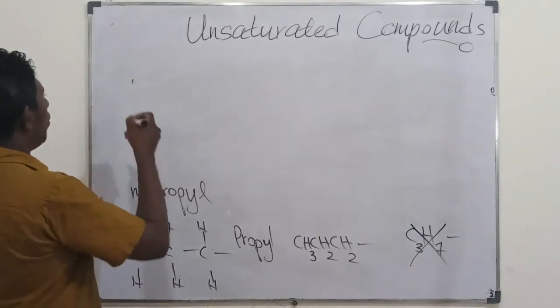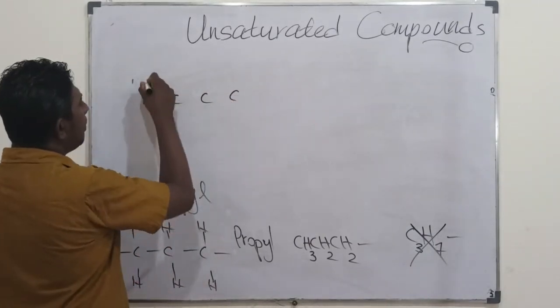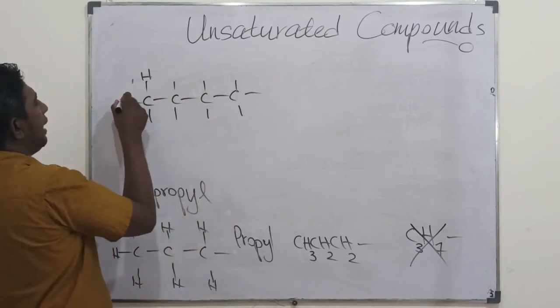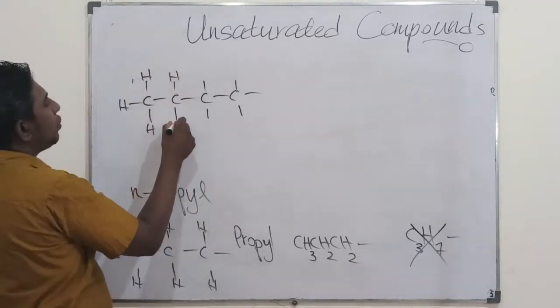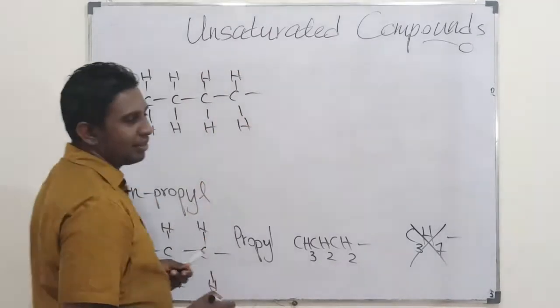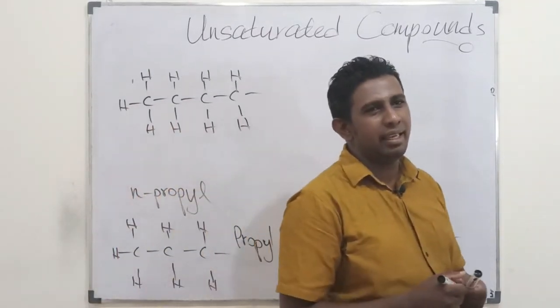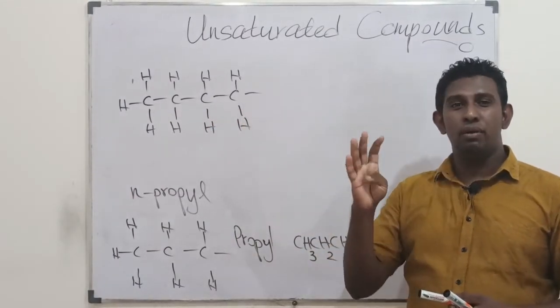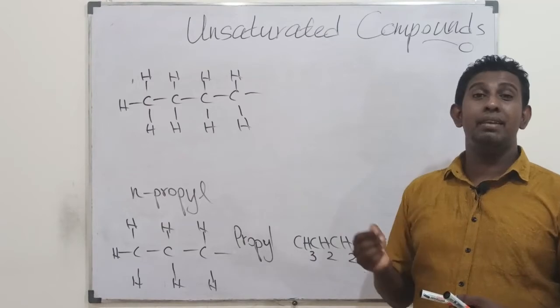When you have 4 carbons in a chain, but this chain is not the main chain, if it is a side chain, then it is an alkyl. So this alkyl is 1, 2, 3, 4. It's 4 but with yl. It's butyl.